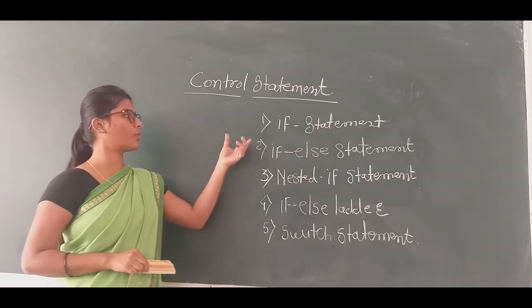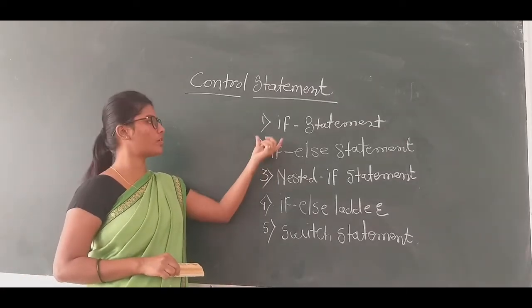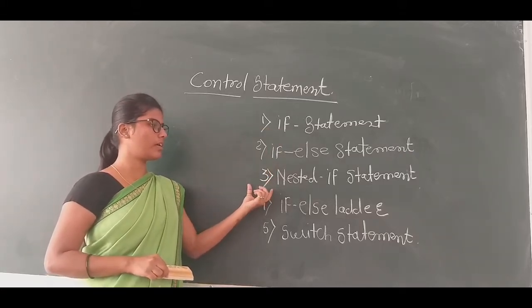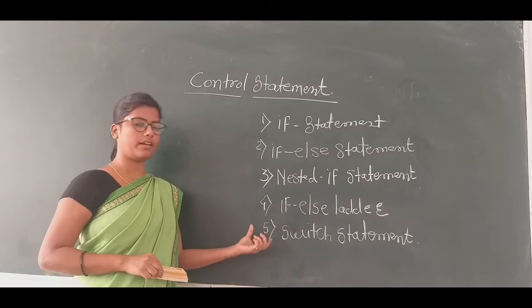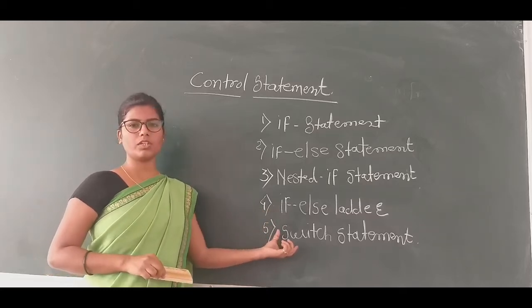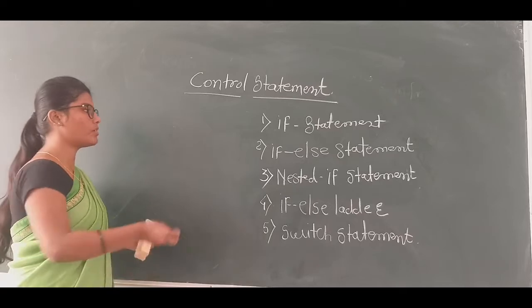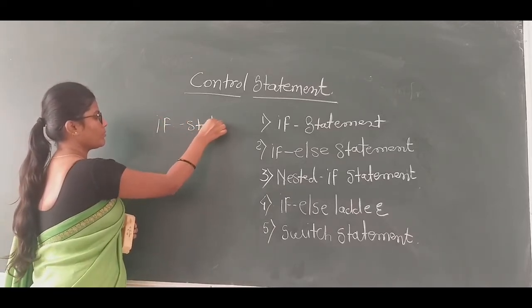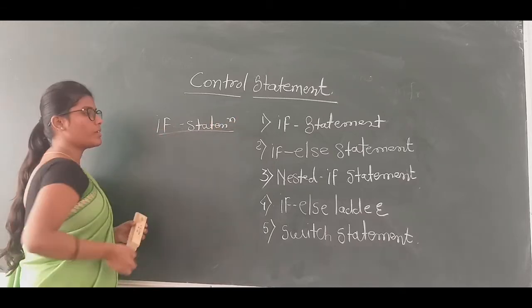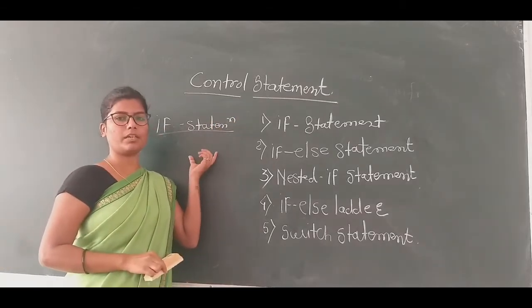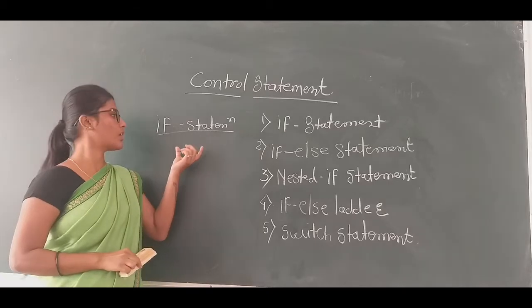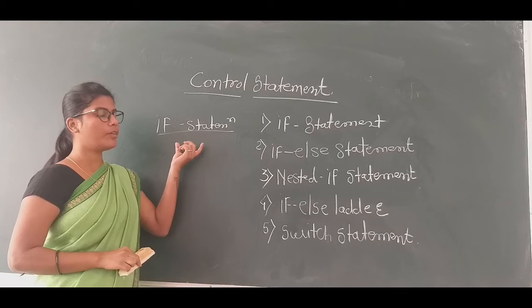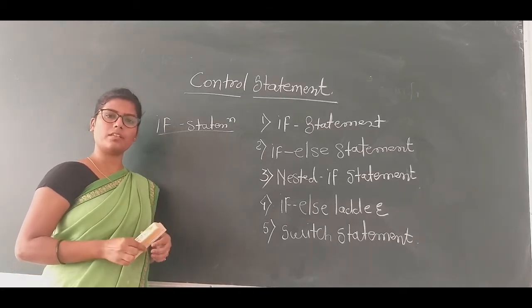C language provides multiple control statements. First is the if statement, then if else statement, nested if statement, if else ladder, and at last the switch statement. Let us see the first statement, the if statement. The if statement is a simple decision making statement in C language. It is a two-way decision making statement. It provides the result as per the expression.